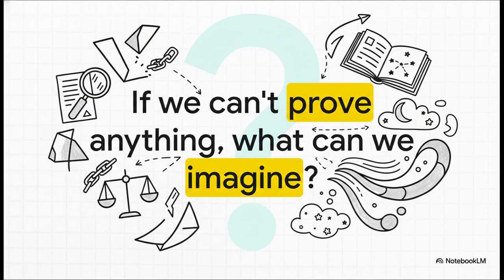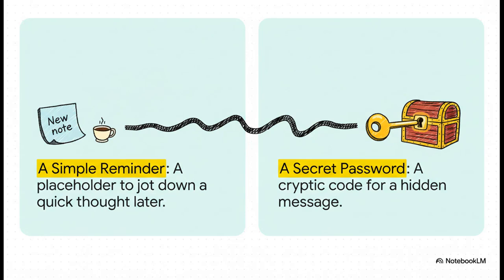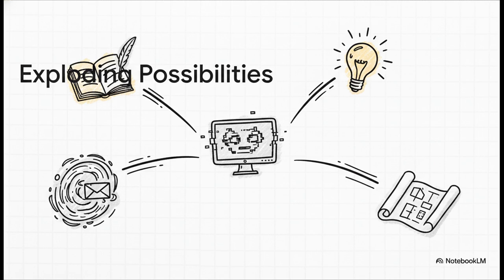So if we can't prove anything, what can we imagine? It's like when the facts run out, that's when the stories begin. Just look at the range of possibilities here. On one hand, new note could be something totally boring. Just a placeholder to write down a thought later. But on the complete other end of the spectrum, what if it's a secret password, a key to unlock something really important? And from there, the possibilities just explode. Maybe it's the first line of a novel. Or a system glitch. What about a placeholder for a huge new idea? Or a coded message from the future? A title for a new project? Heck, it could even be a failed attempt to delete a file. Every single one of these is its own fascinating little story.